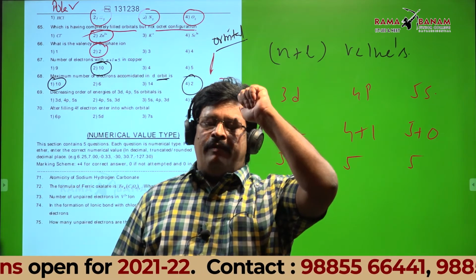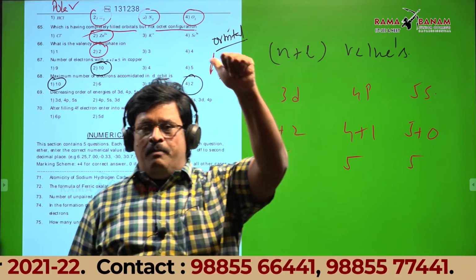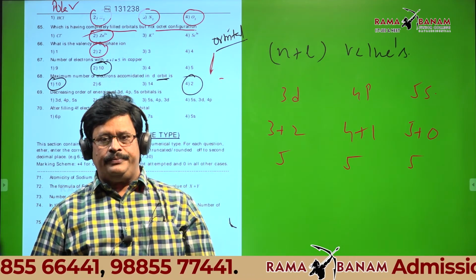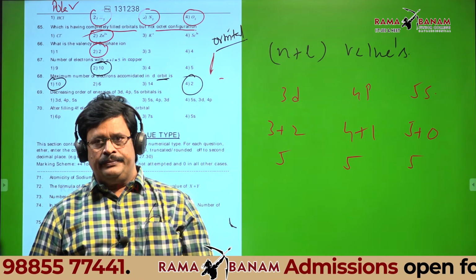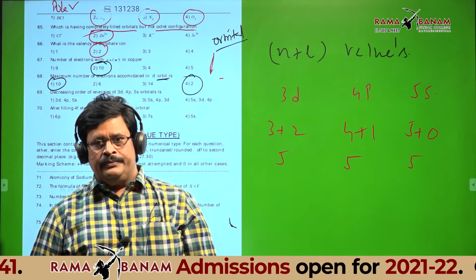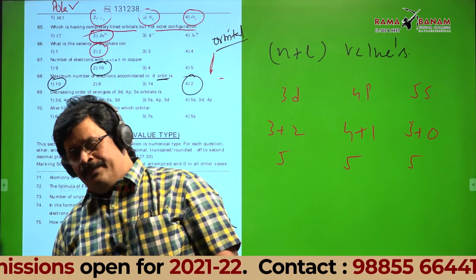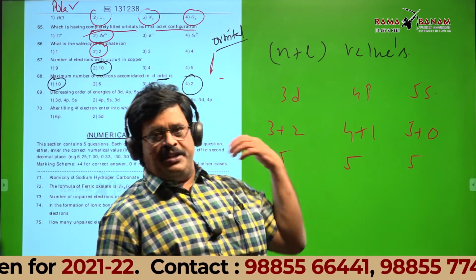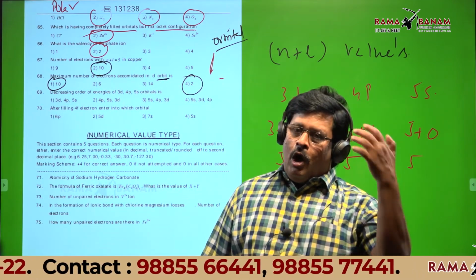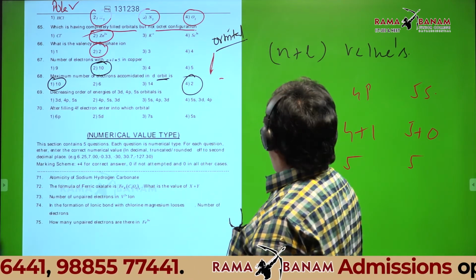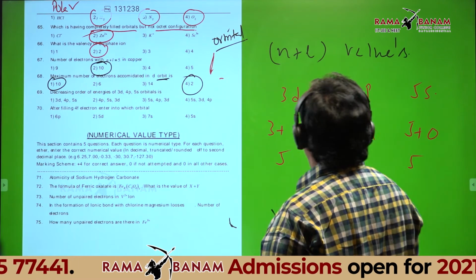If n plus l is same, then how to compare the energies? That's what I am asking. We should depend on n values, sir. The one which has a small value, that one we should take first. If n plus l is same, lower the n value, lower is the energy. So lower energy orbital is 3d.